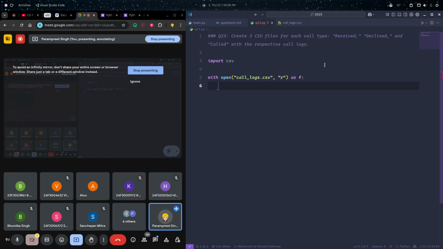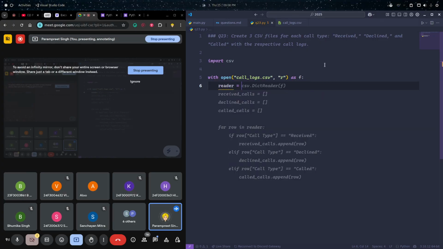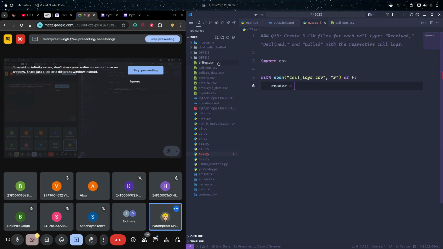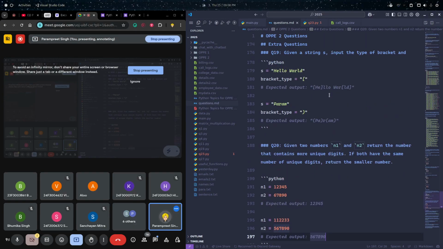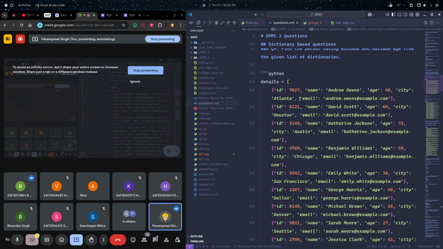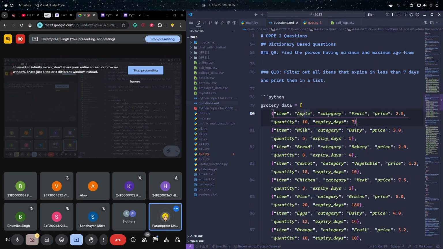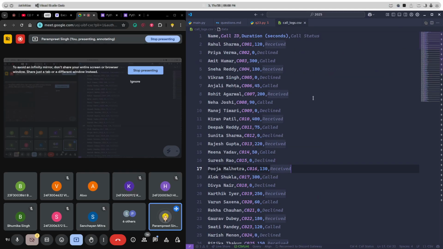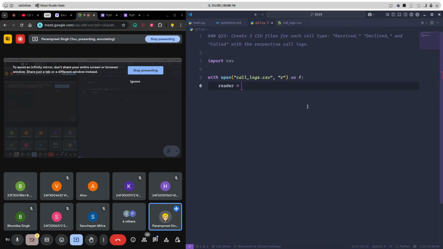First we create a reader object, as I said yesterday, to read the data. I can read using the list, I can read using the dictionary. So let's read it in the dictionary manner. You all are familiar with this data, right? Which we have done just now, the category, price and all. You all are clear with this data? The format, list of dictionaries. Similar kind of data we will create here from this CSV file. We will read in list of dictionaries.